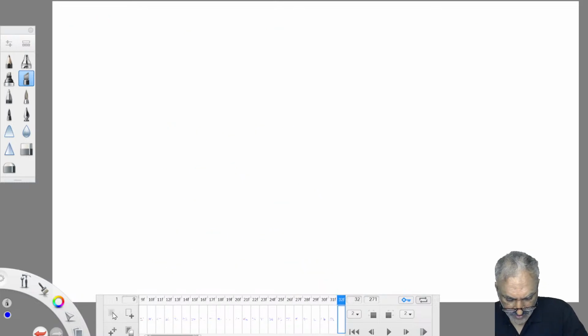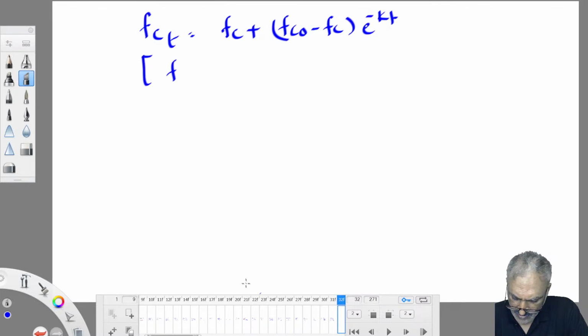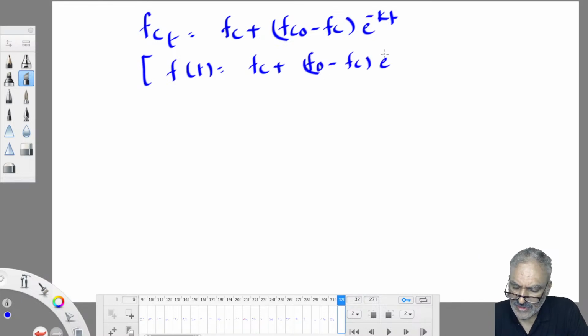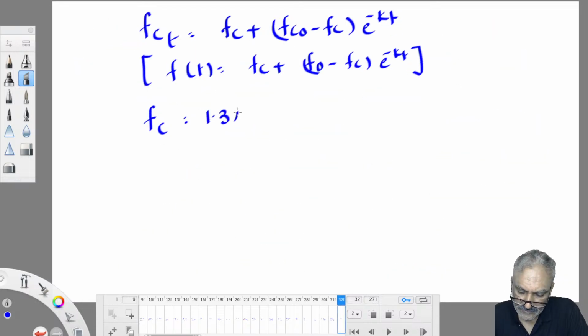So what is given to you? We took Ft is equal to Fc plus Fc naught minus Fc into e power minus kt. He has given the equation Ft is equal to Fc plus F naught minus Fc into e power minus kt; both are the same. Fc is given in the question as 1.34 centimeter per hour.